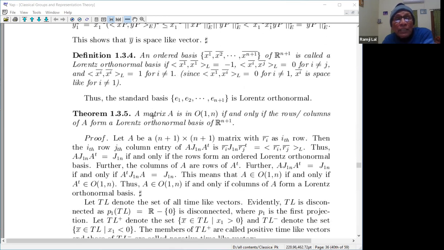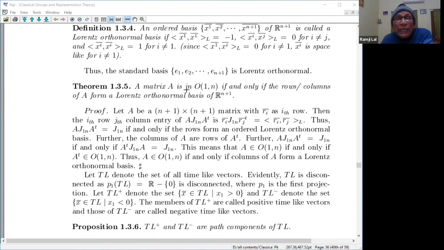So thus the standard basis is Lorentz orthonormal. You see the Lorentz inner product of E1 is minus 1, and it is orthogonal to the others. So a matrix A is in O1n if and only if the rows and columns of A form a Lorentz orthonormal basis. Just as in the case of the orthogonal group, a matrix is an orthogonal matrix if all the rows form an orthonormal basis with respect to the Euclidean inner product. Now here it is with respect to the Lorentz inner product, that is the Lorentz orthonormal basis, which is very clear.